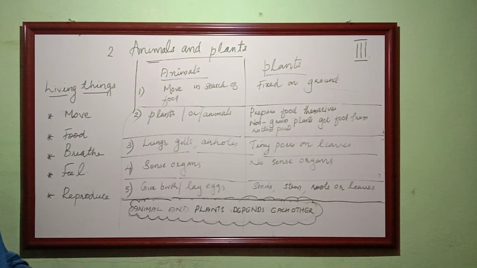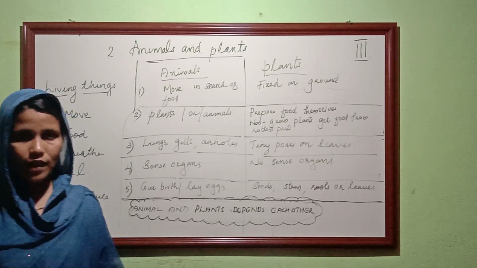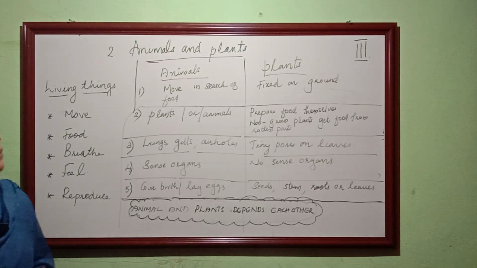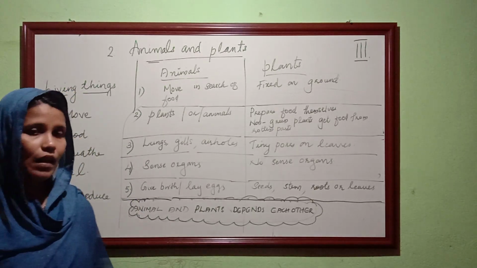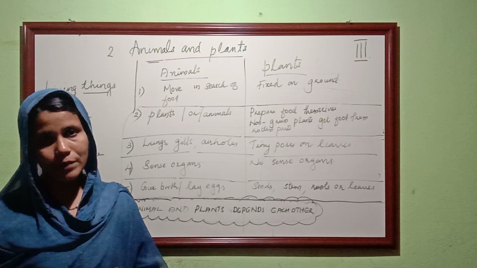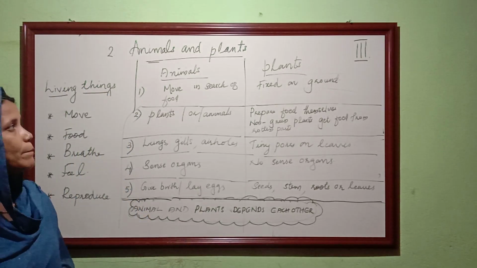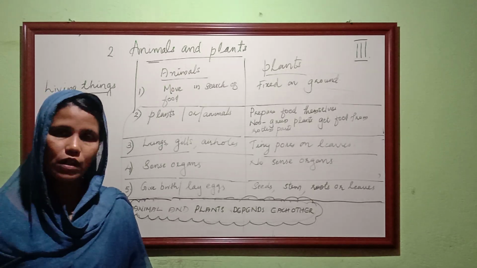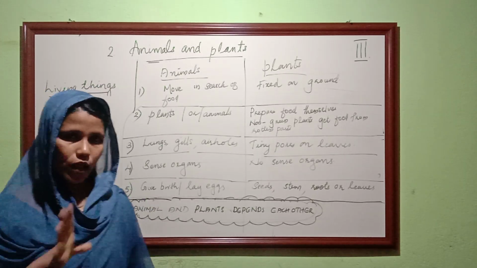So we discussed four points. One is movement. Animals move from one place to another in search of food, but plants are fixed on the ground. The second point is food. Animals take plants or other animals as their food, but plants make their own food. Only non-green plants get their food from rotten parts.